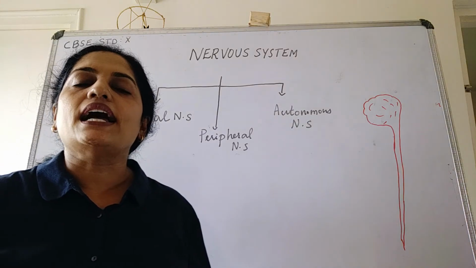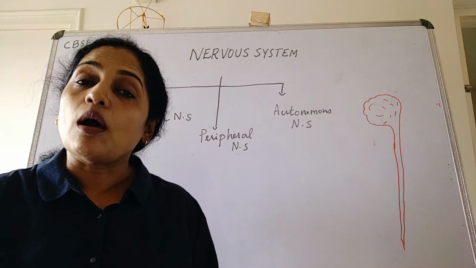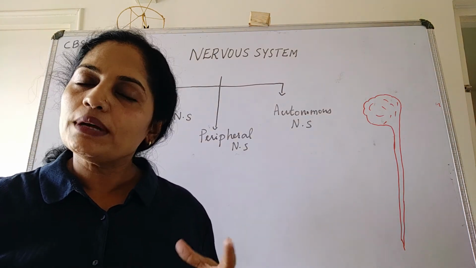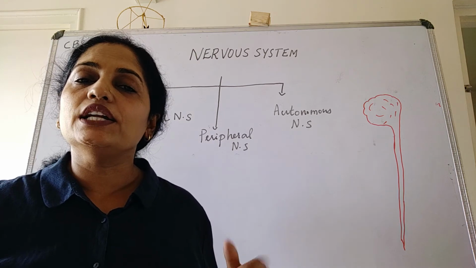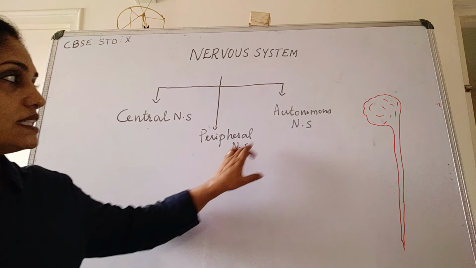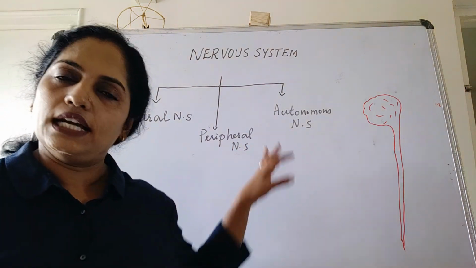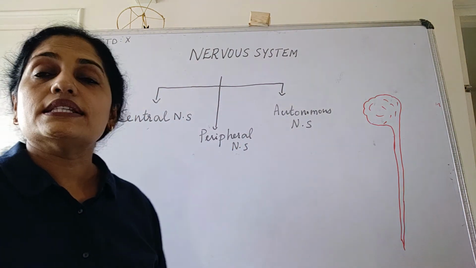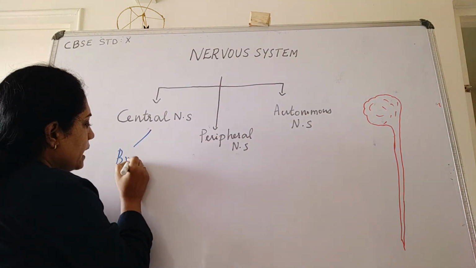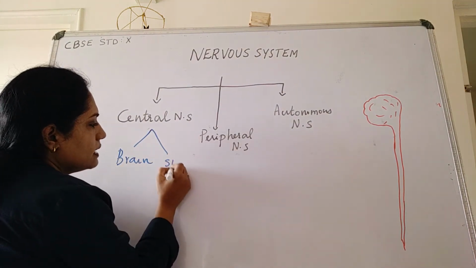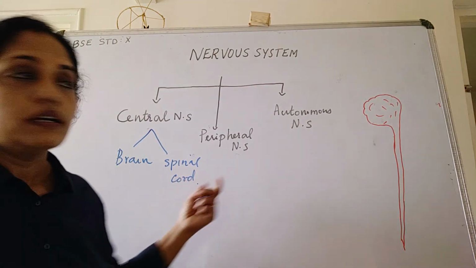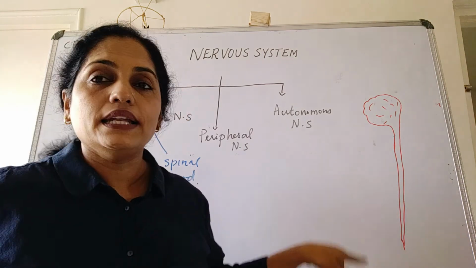We have seen that our nervous system is composed of millions of neurons. The human nervous system can be divided into three: the central nervous system, peripheral nervous system, and autonomous nervous system. The central nervous system is composed of the brain and spinal cord. Here you can see the brain and spinal cord.